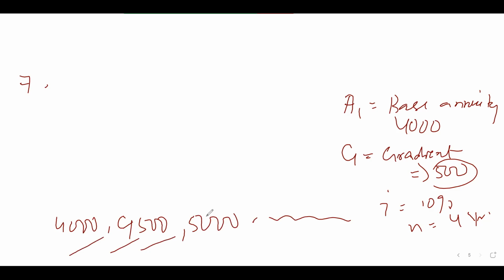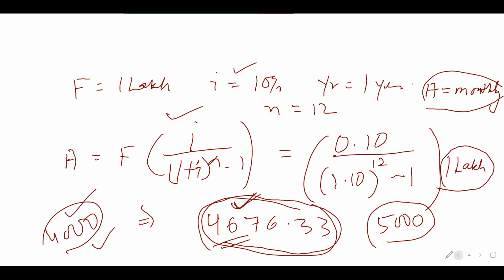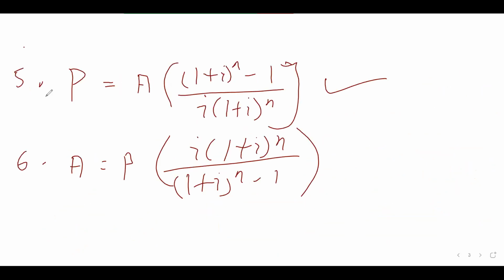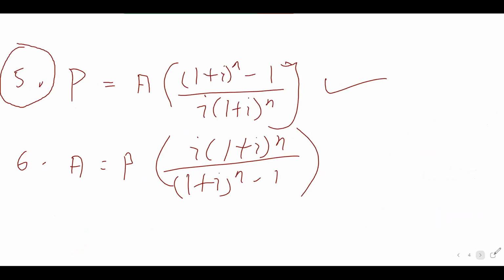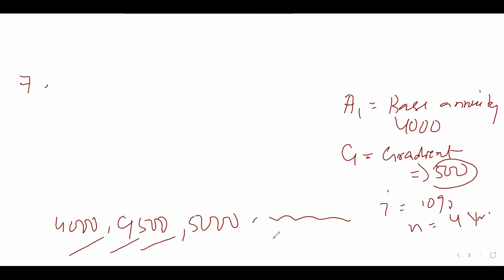Suppose I ask you to find the P and F, then you cannot use your fifth formula because the payments are not equal. You cannot even use your third formula because they are not A values. The only option is to use your first and second formula. But imagine it is for 20, 30 years. You cannot go on finding one after the other. So you have a shortcut, which is your gradient formula for this type of investment.